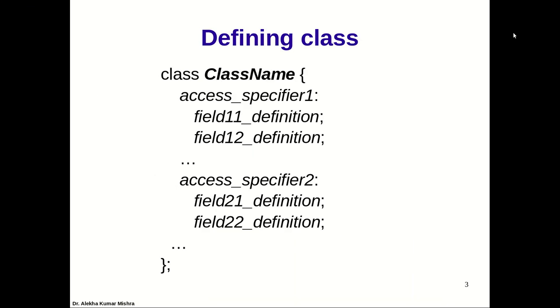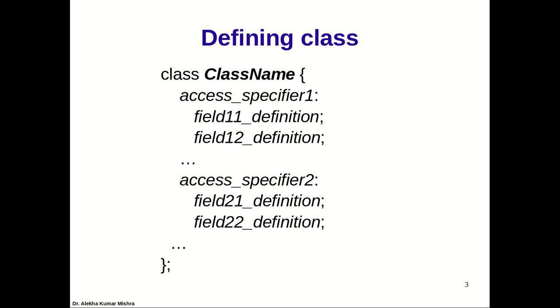So how do we define a class in C++? This is the template or the generic structure for defining a class in C++. Class followed by the class name, then we begin with the open curly brace, then access specifier 1. There can be multiple access specifiers.